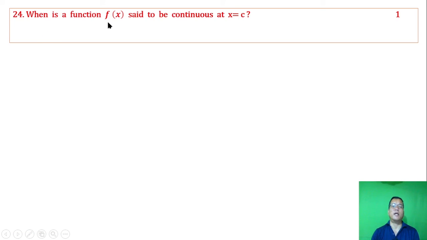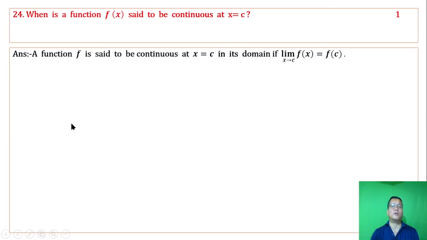When is a function f of x said to be continuous at x equal to c? A function f is said to be continuous at x equal to c in its domain if the limit of f of x as x tends to c equals f of c.